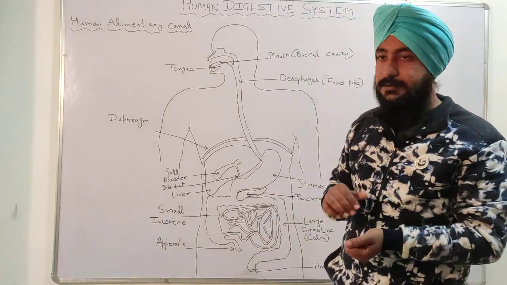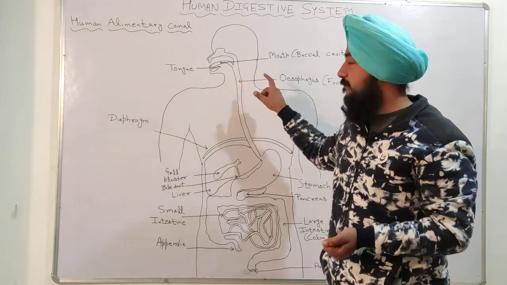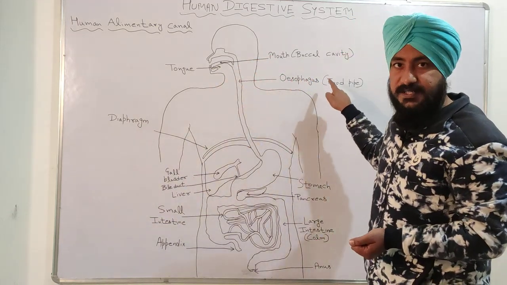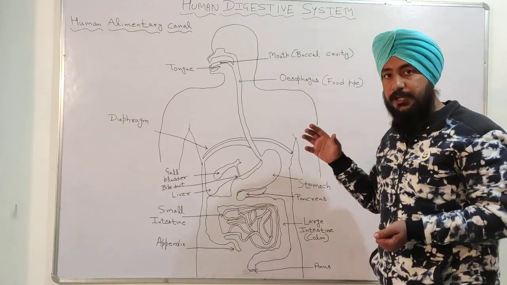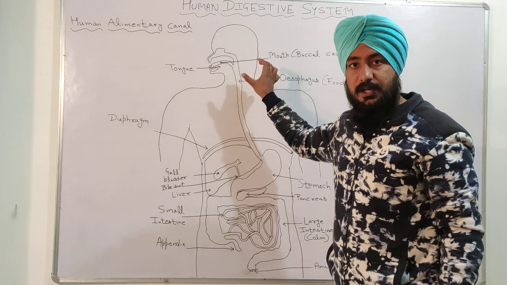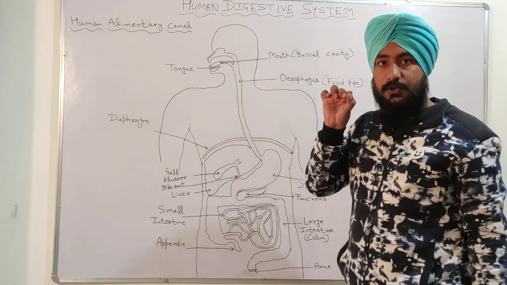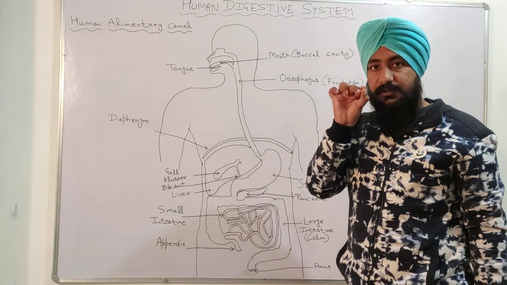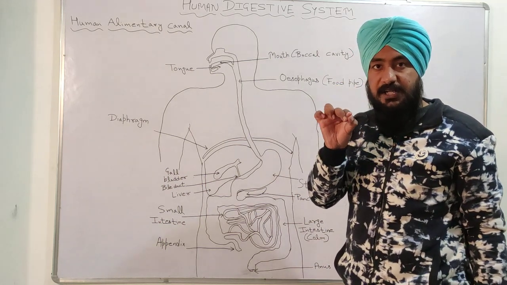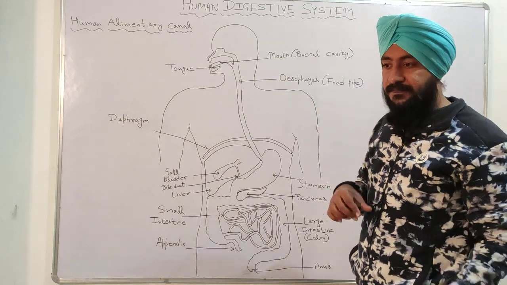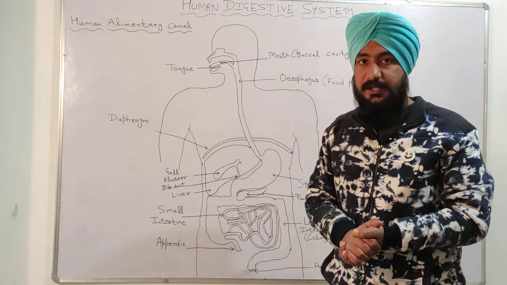Now what happens in the peristaltic movement?